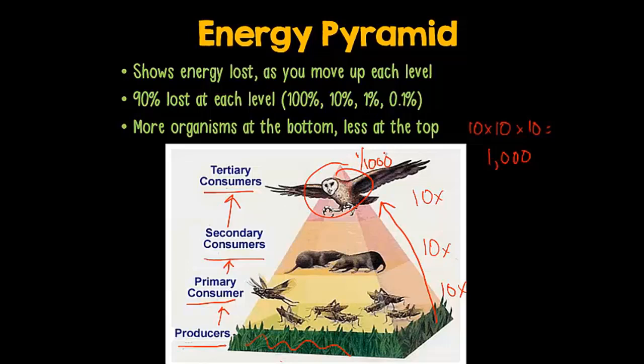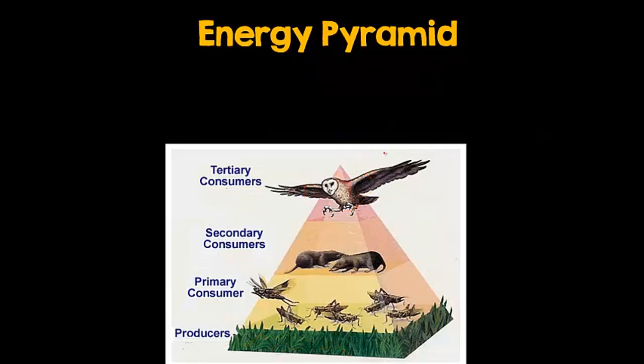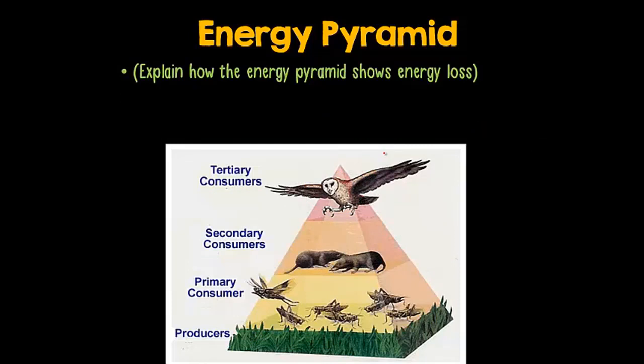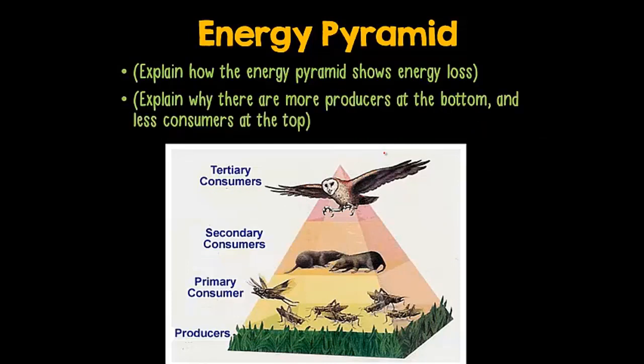Please pause the video now and copy this energy pyramid into your notes. Be sure to explain how the energy pyramid shows energy loss as you move up each level, and also explain why there are more producers at the bottom and only a single tertiary consumer at the top.